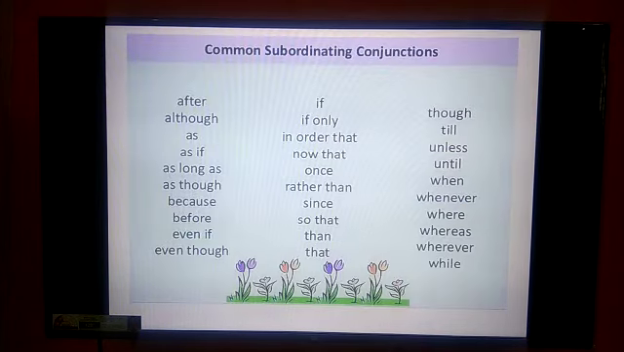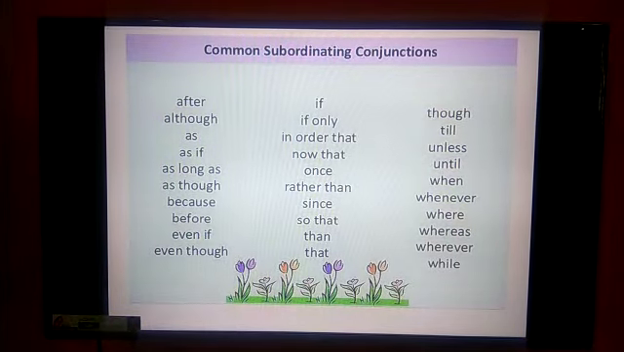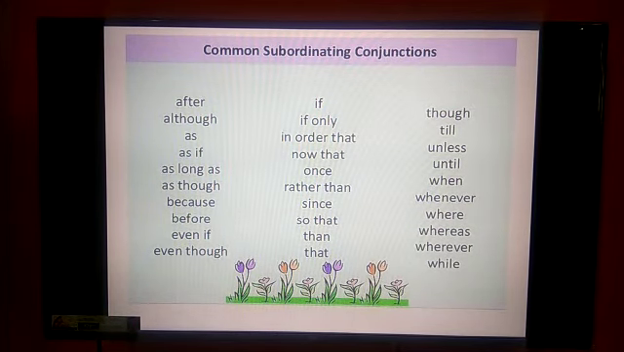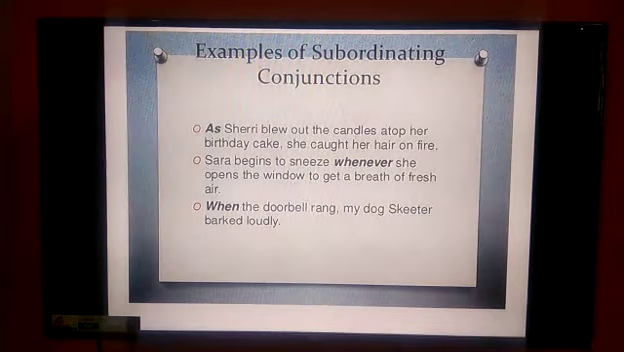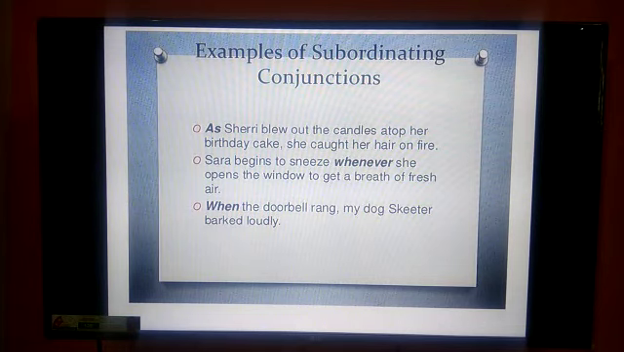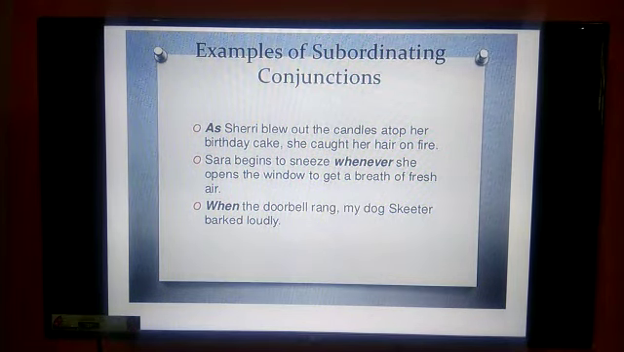A few more examples you have there. These are the coordinating conjunction words which you have to use. A few I have given, and examples of subordinating conjunctions. Here you can clearly see, "As Sherry blew out the candles atop her birthday cake." The sentence starts with the dependent clause, so after it you have to put a comma, then start the independent clause.